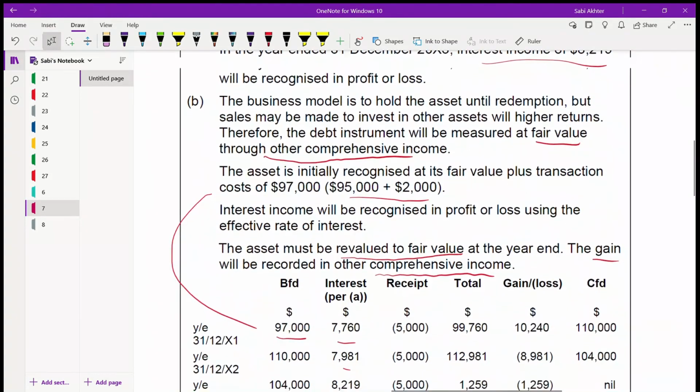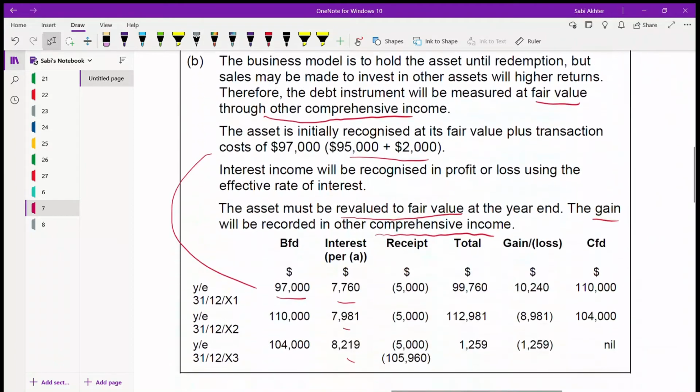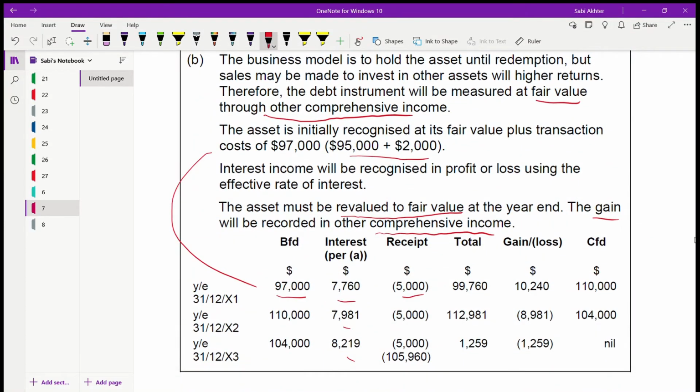Now receipt also will be the same, your interest, and this will be your total.